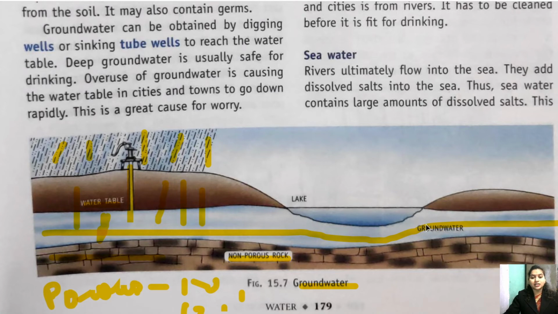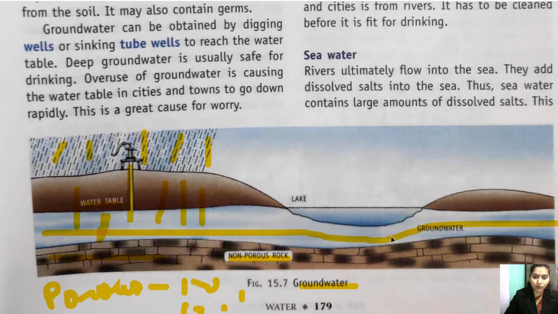And children, this groundwater is pure water. Okay, the water that is present beneath the soil layer or beneath the ground is pure water. Why? Because it does not contain any germs, because it will not come in contact with air, so it does not contain any germs. First thing. Second thing, because it is coming after passing through the soil, soil filters it. Whatever dust particles or dirt are in it, the soil will filter all of them.